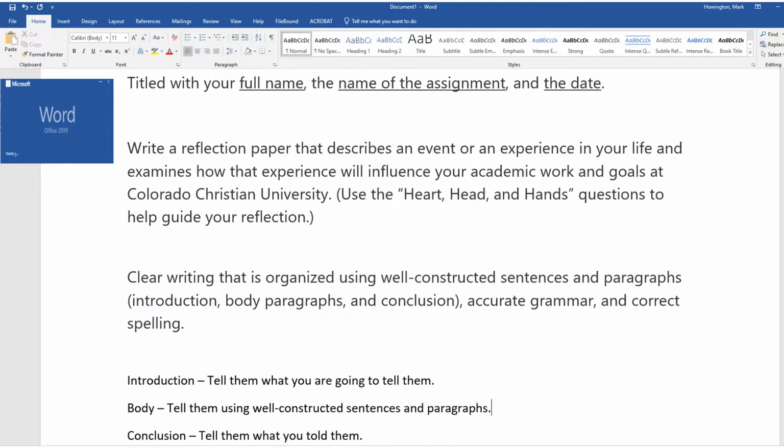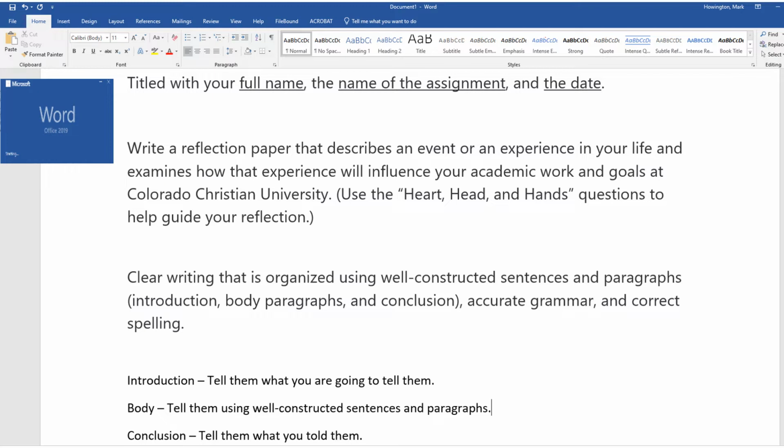Now, let's talk a little bit about what an introduction, body, and conclusion are as you look down toward the bottom of your screen. In an introduction, you tell somebody what you're going to tell them. In the body of the paper, you tell them, using well-constructed paragraphs and sentences, exactly the details of what you wish to tell them. And the conclusion is you tell them what you told them.